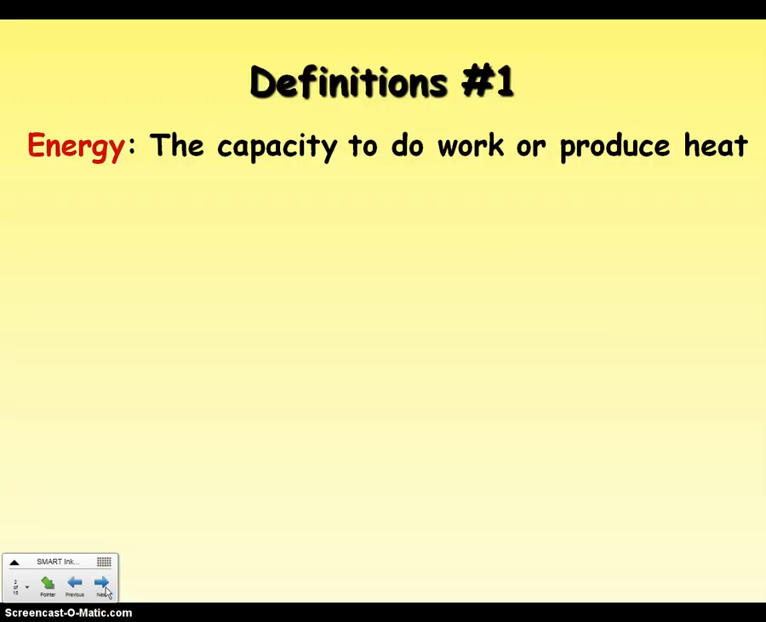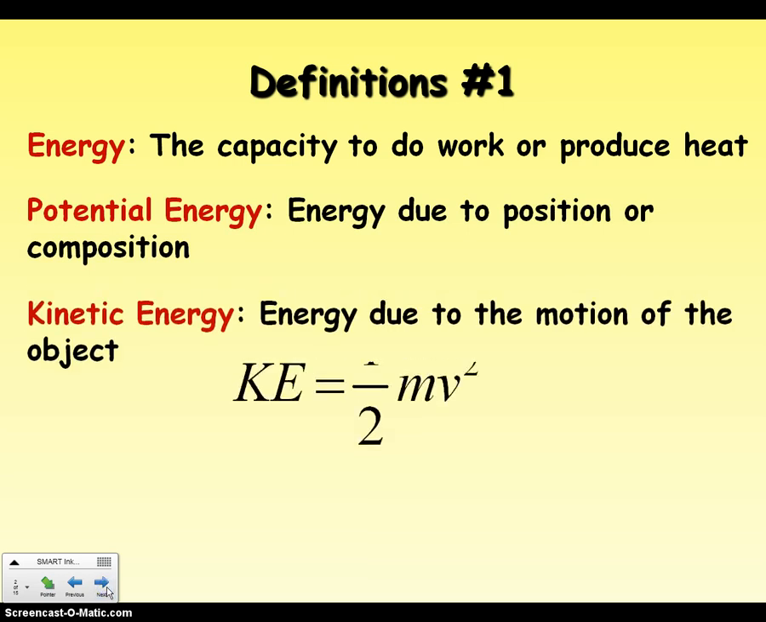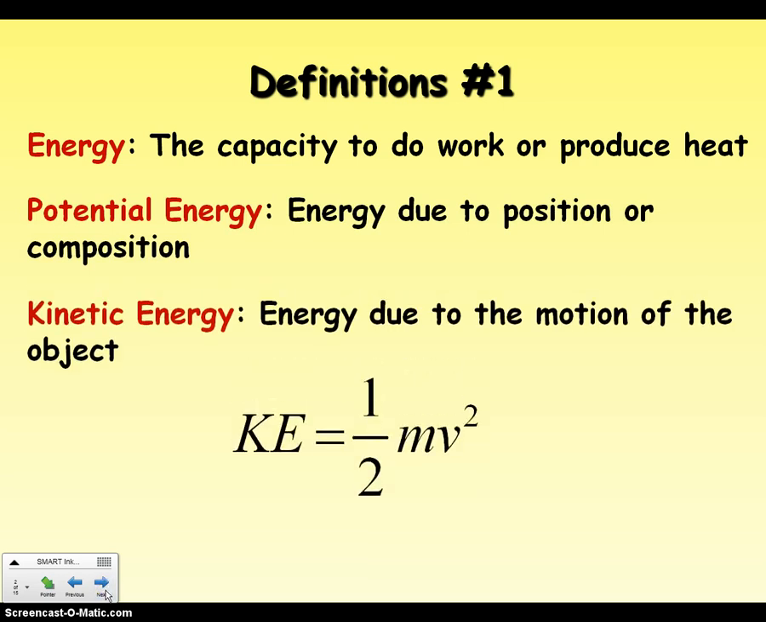So let's just review the definitions that you're to get from your textbook. First of all, just a basic definition of energy: capacity to do work or produce heat. There are two different types of energy that we'll be looking at: potential energy or kinetic energy. And if you've already had physics, then these should be pretty familiar. The equation for kinetic energy we will come back to and use a lot more when we study gas laws.